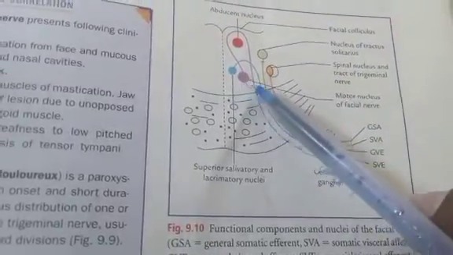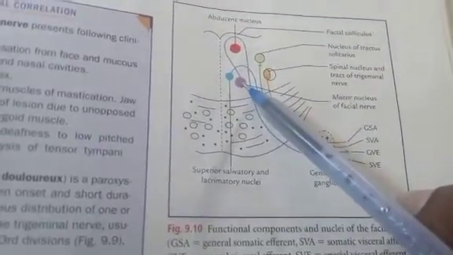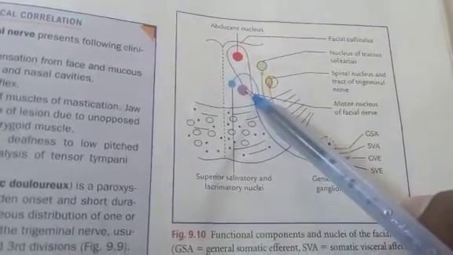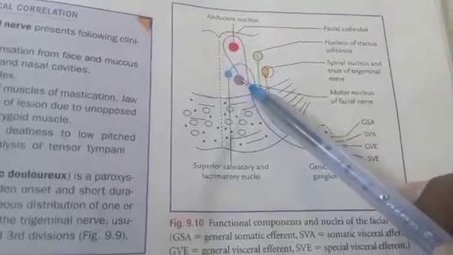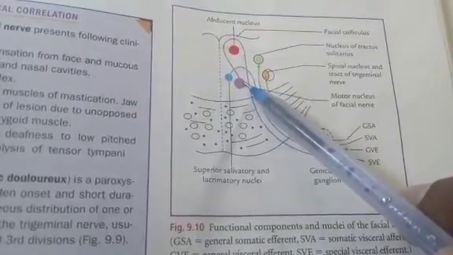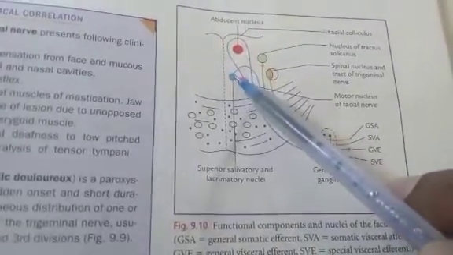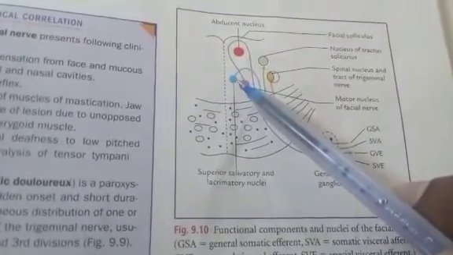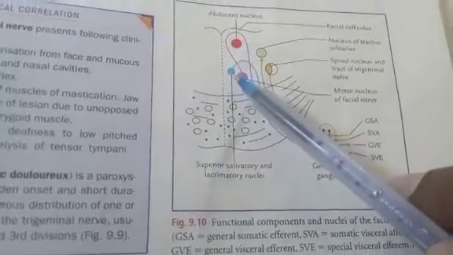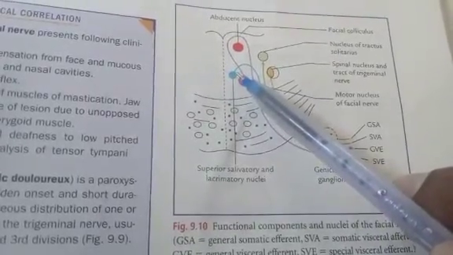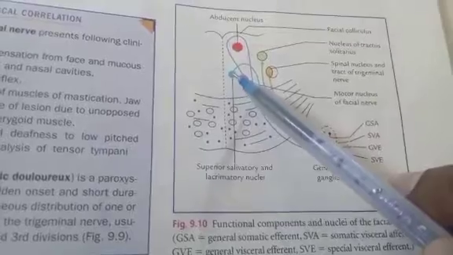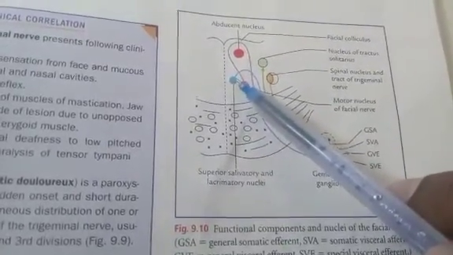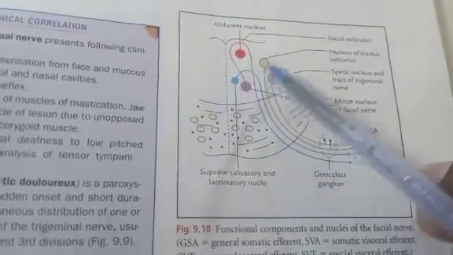The motor nucleus of the facial nerve gives origin to the fibers of the special visceral efferent component, which supplies muscles derived from the second pharyngeal arch. The superior salivatory and lacrimatory nucleus are related with the general visceral efferent and general visceral afferent components, which supply the lacrimal gland as well as the sublingual and submandibular salivary glands.